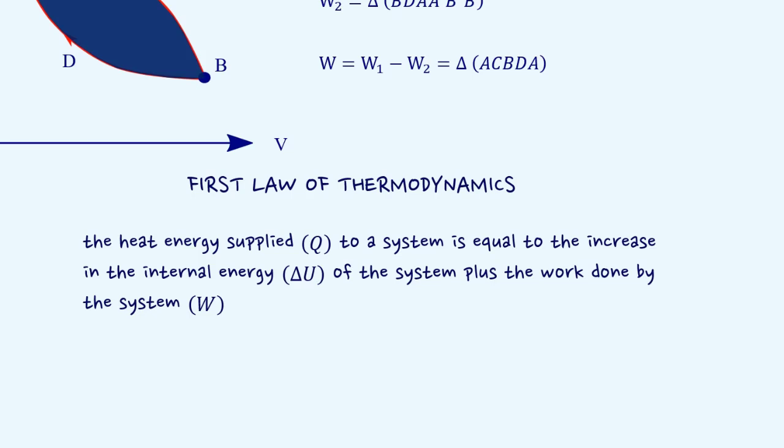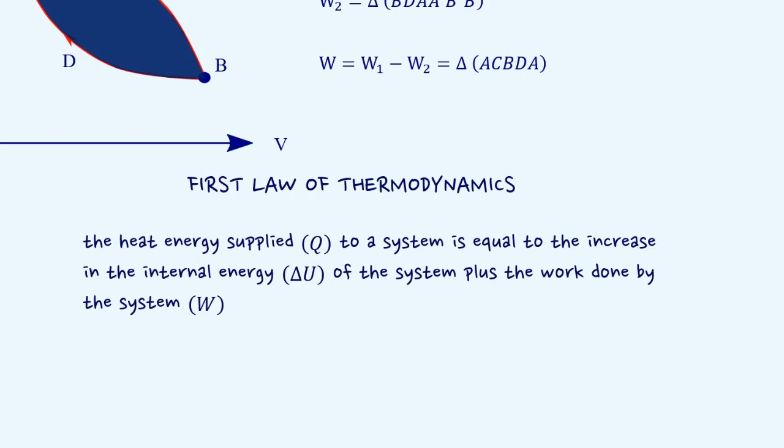In practice, however, no gas is ideal. The molecules of a real gas exert forces of attraction on each other, so they also possess potential energy. This sum of kinetic energy and potential energy of the molecules of a gas is called its internal energy.